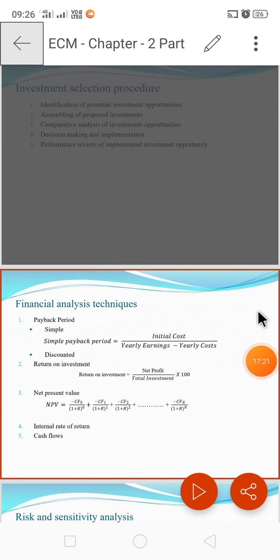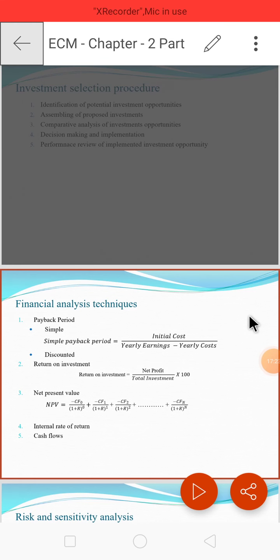So we can define the return on investment as the ratio of the benefit return of an investment divided by the cost of the investment. So the result is expressed as a percentage or a ratio. So that is called return on investment.